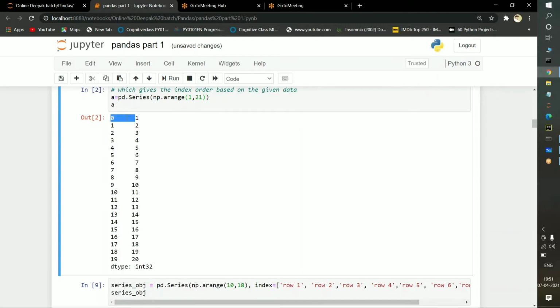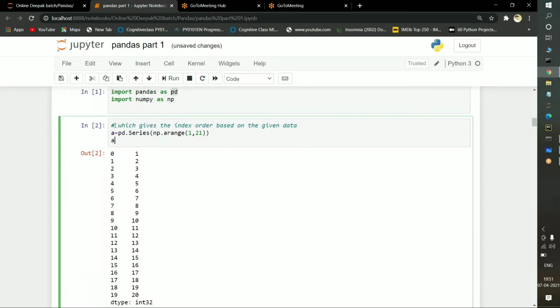If you observe here, the index position of this 1 is nothing but 0, and the index position of this 20 is nothing but 19. So the purpose of using series is, if you are executing any command or any numerical number, the index position will also be shown. This is the purpose of using series. If you want a clear explanation, you can study here, which gives the index order based upon the given data.